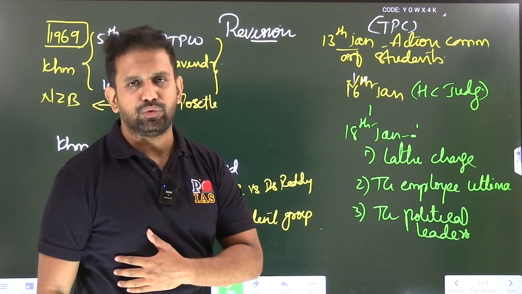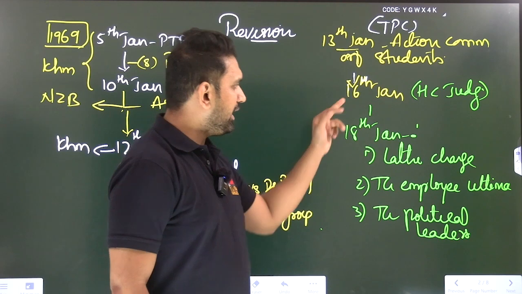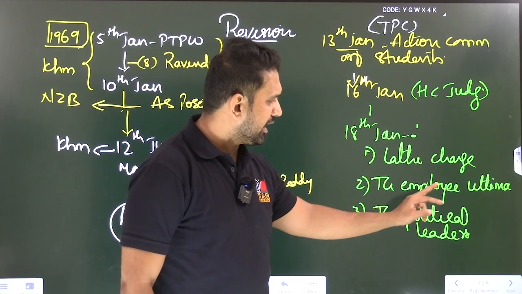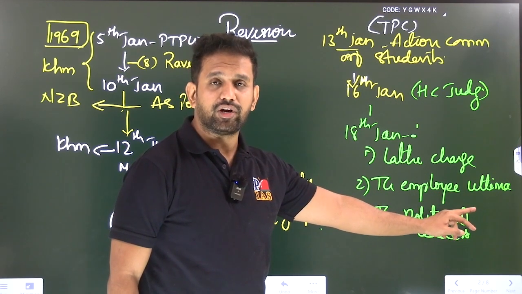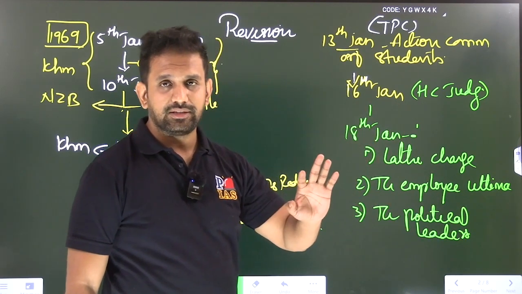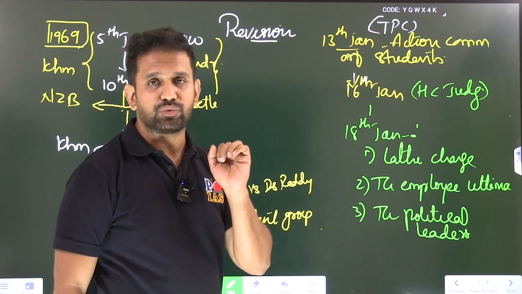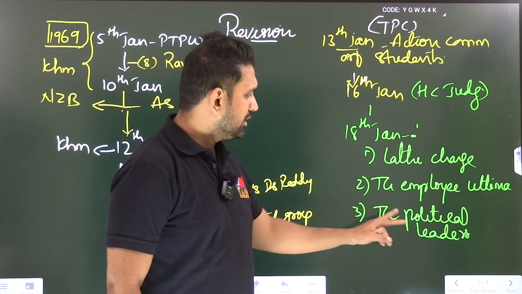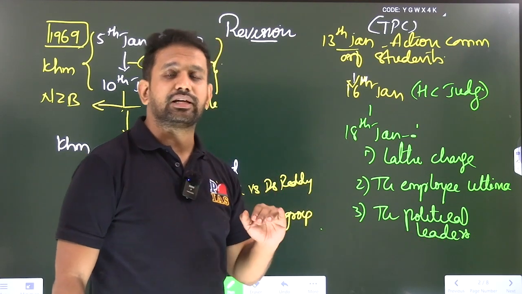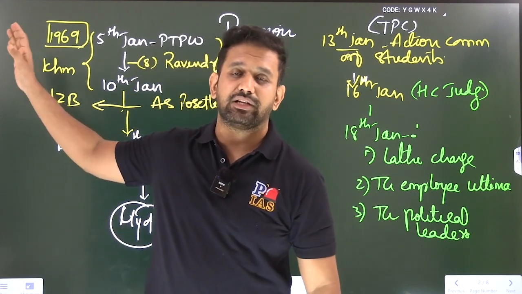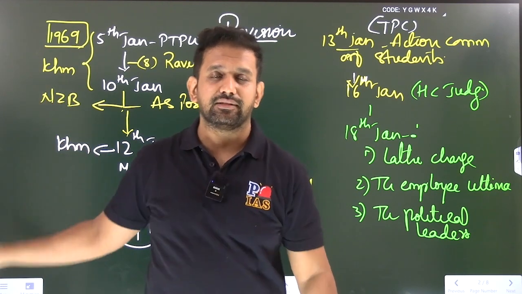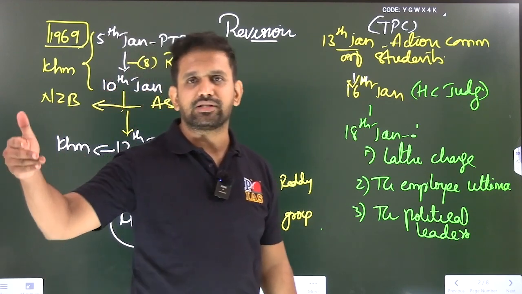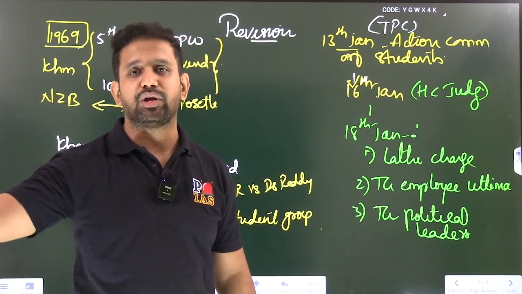That was a big blow to our Telangana movement. On 18th January, three things happened. Lathi charge; Telangana employees gave an ultimatum to the government that if you don't take cognizance of the student agitation, we will also start hartals. Then third, Telangana political leaders also recognized that things were happening from January 6th, then 10th, then 13th, then 16th. So for these 10-15 days the students are on the roads and continuously agitating, employees are agitating,